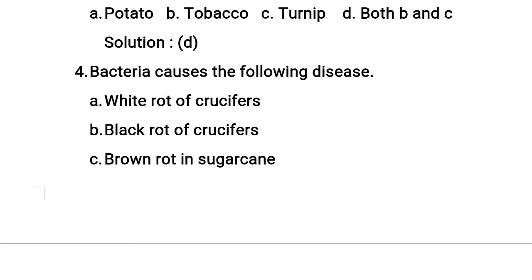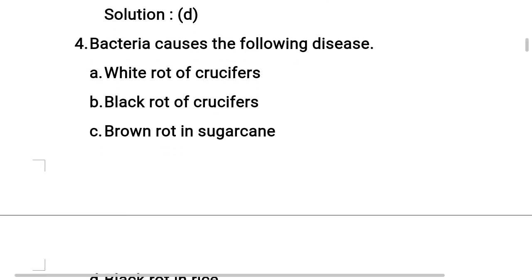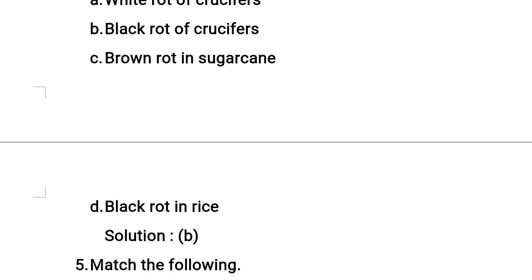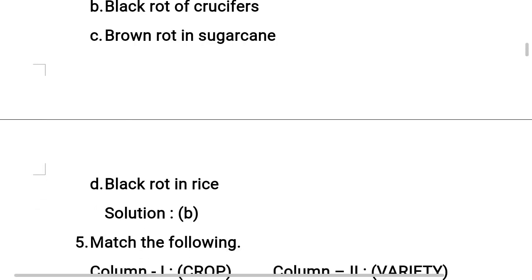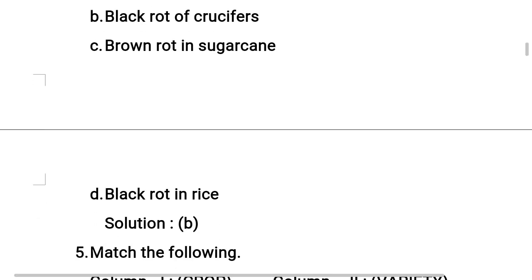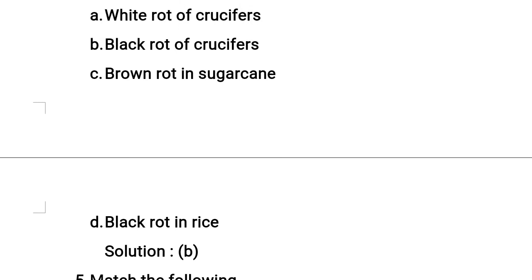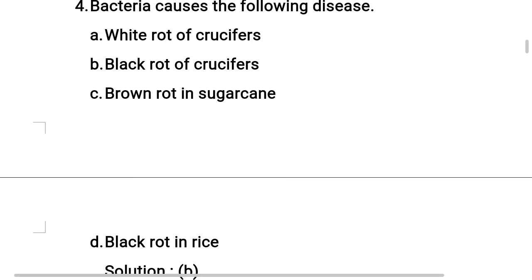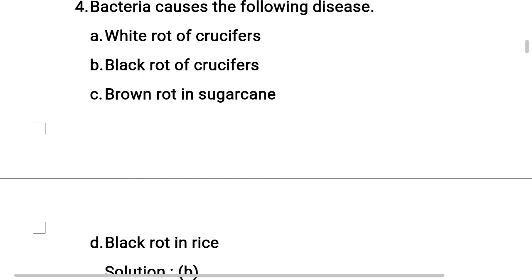Students, now moving to the fourth question: bacteria cause the following disease. Option A, white rot of crucifers; B, black rot of crucifers; C, brown rot in sugarcane; and D, black rot in rice. Identify the correct option. The correct option is option B, black rot of crucifers.